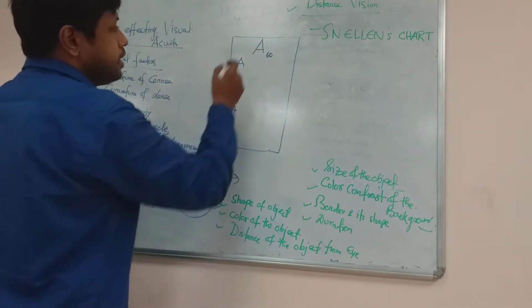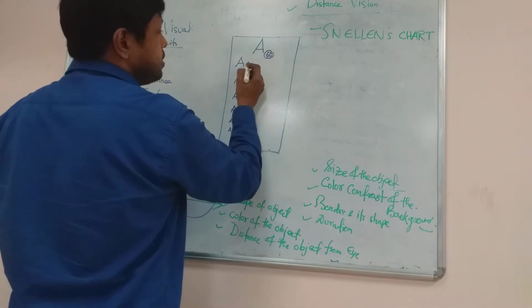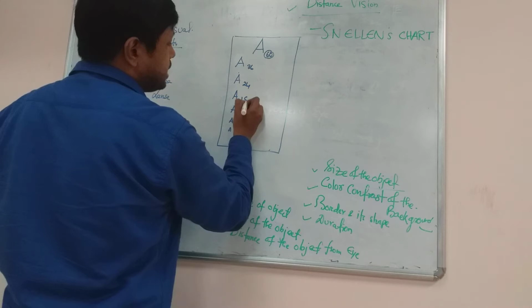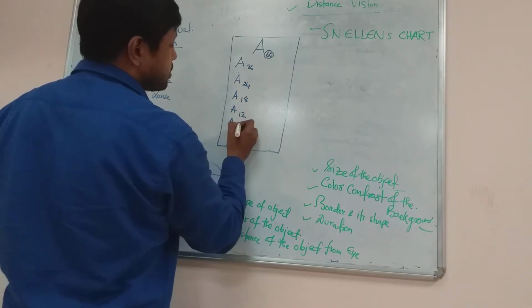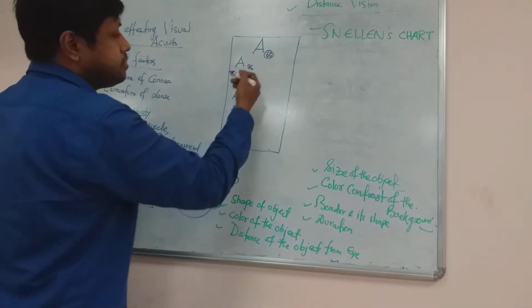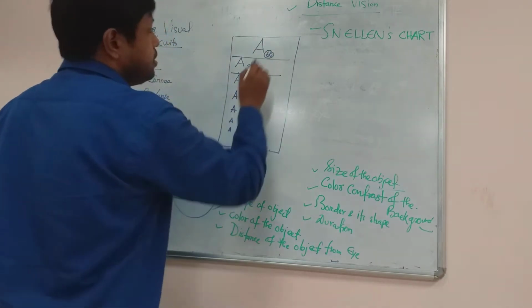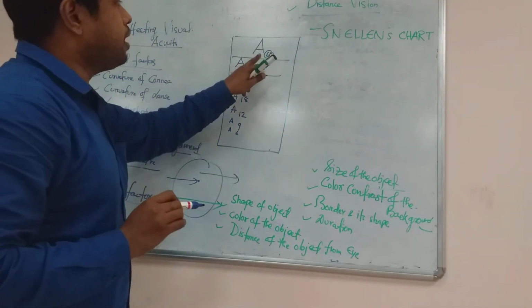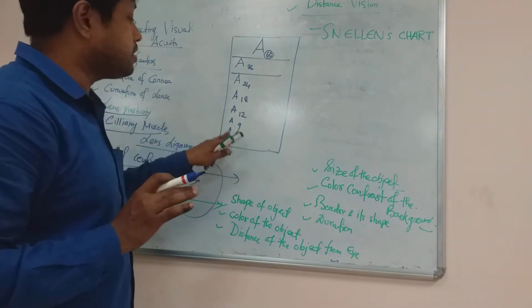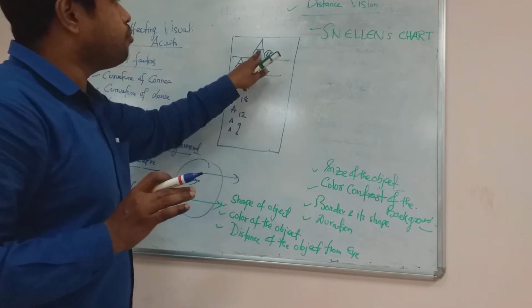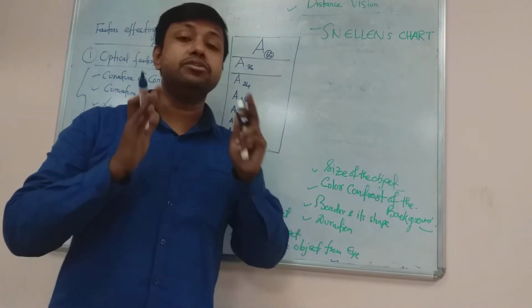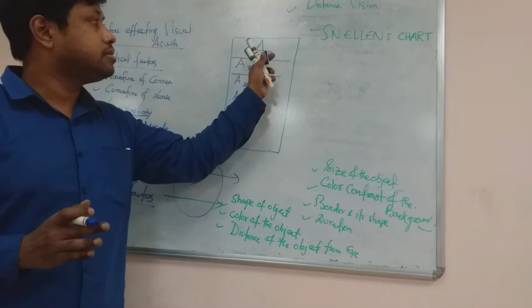Suppose there are various rows and a number is mentioned like 60. Then below it lies another number, 36. Then 24. Then 18. Then 12. Then 9. Then 6. So these are the various numbers mentioned below the letters. The largest letters lie on the topmost row, and the smallest letters lie at the bottom. And what is the significance of this number? It means a normal healthy subject can visualize this letter from a distance of 60 meters.